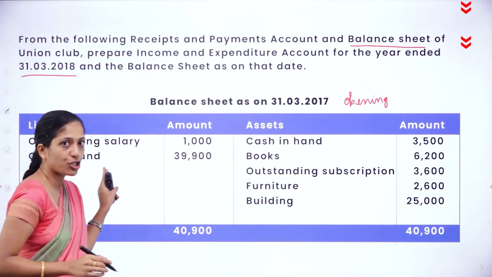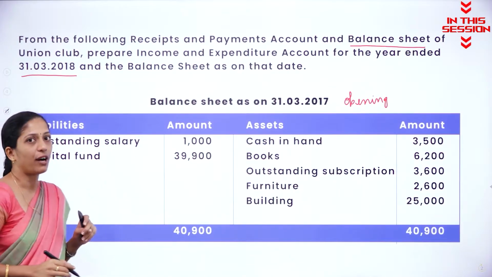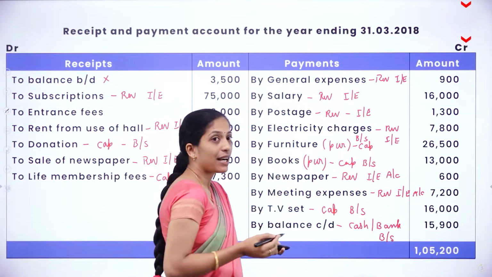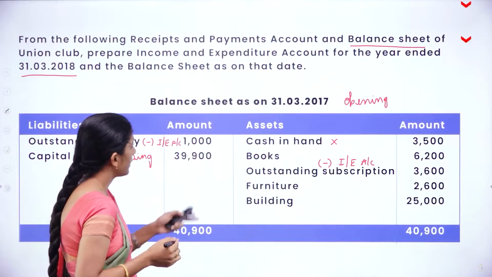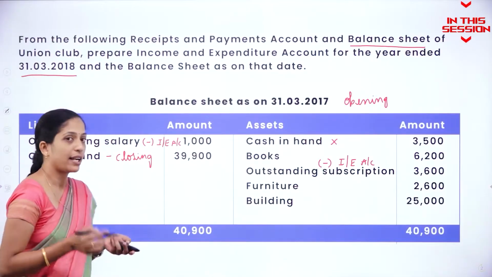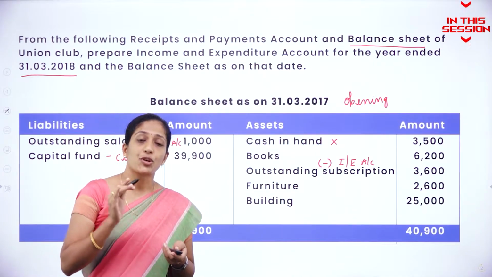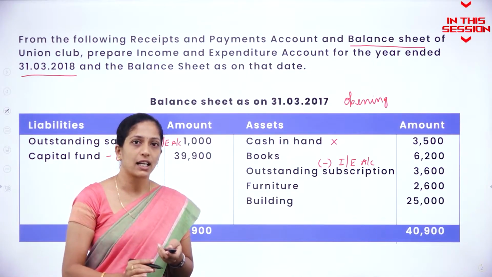Now go through the liability side. We are having outstanding salary here, capital fund. Now where we are taking this, which is the next one, salary. But see the opening balance sheet, there is salary, capital fund. Yes, we have to take this capital fund because under not-for-profit organization we are not going to prepare capital account.